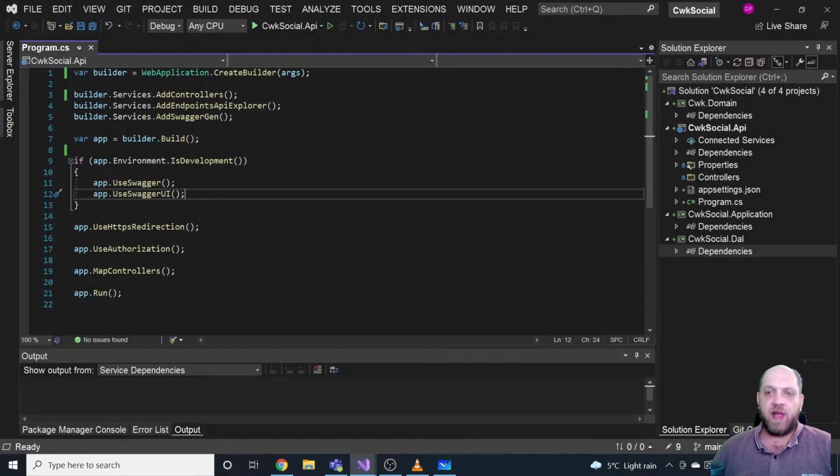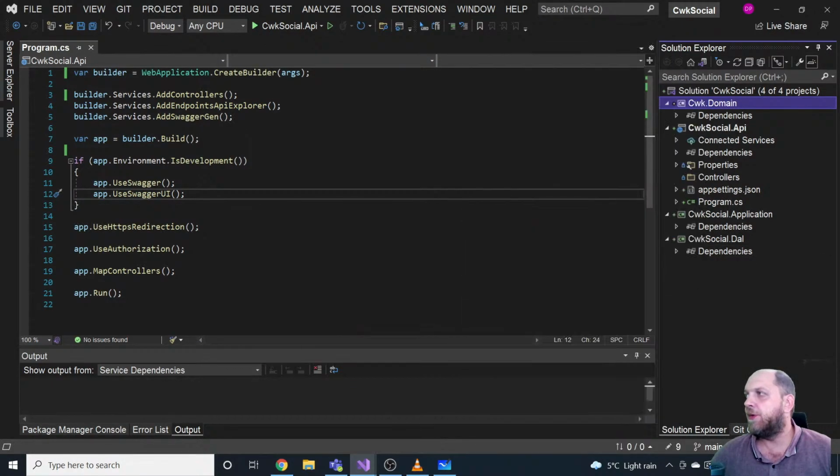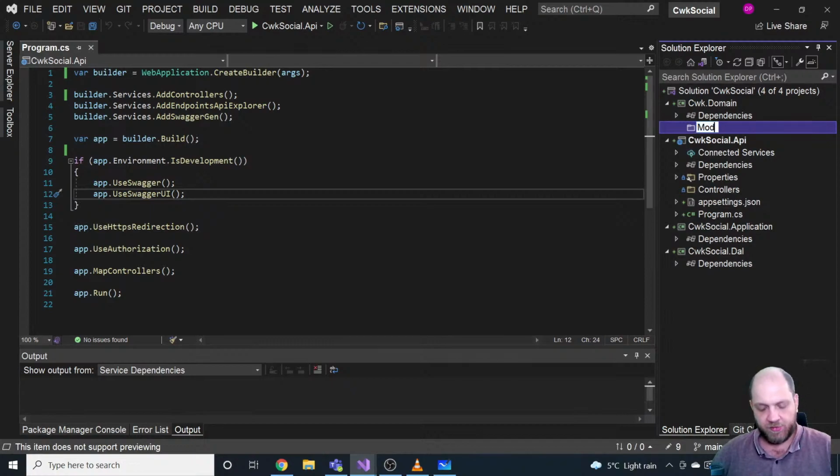So in this case, we'll go through this exact phase of setup that I would normally do for a regular project, I'd say. So the first thing that I would do in this case would be that probably in my domain layer, I would just create here a new folder. I would call it models.